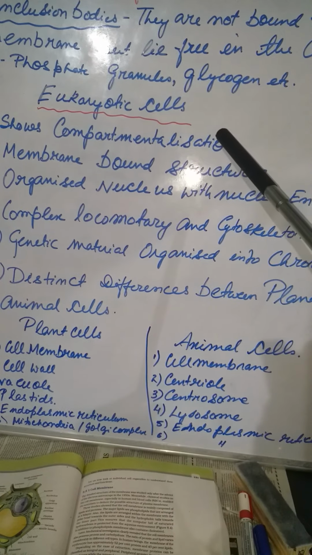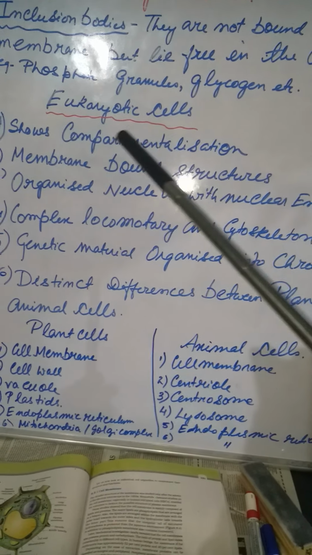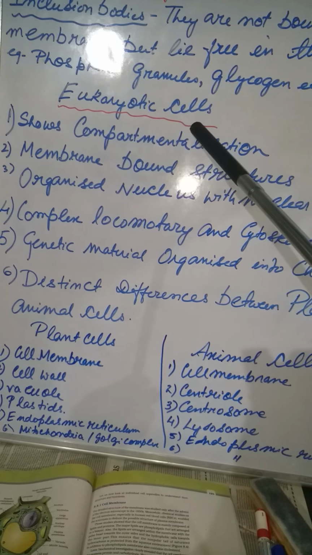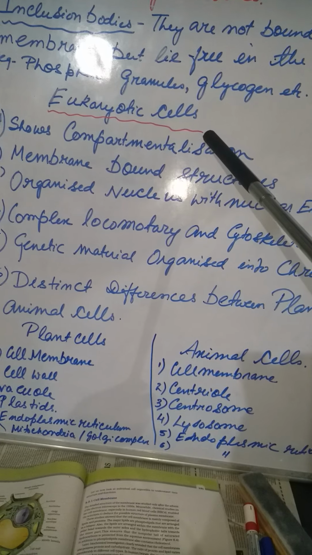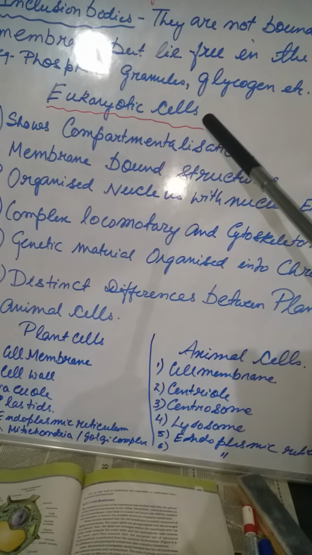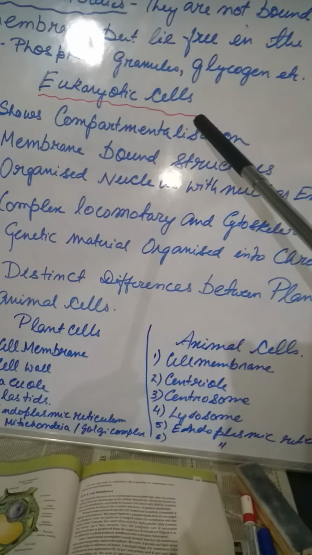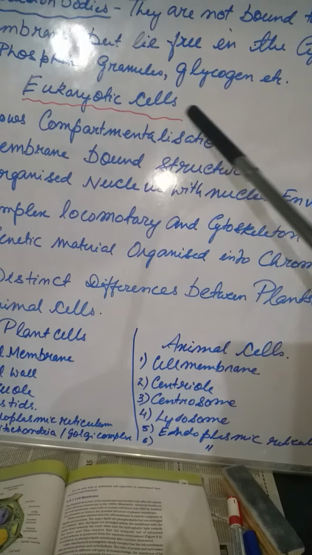Now here we again come to the very important part of the chapter, that is known as eukaryotic cells. Eukaryotic cells are basically all the organisms above the monerans, algae and monerans. Some of the algae are prokaryotic, but the rest of them are all eukaryotic cells. That means they are membrane bound.